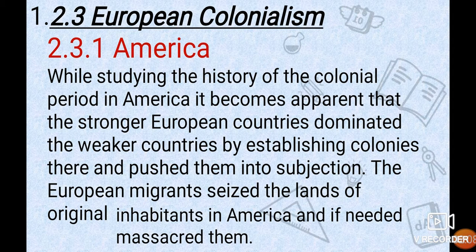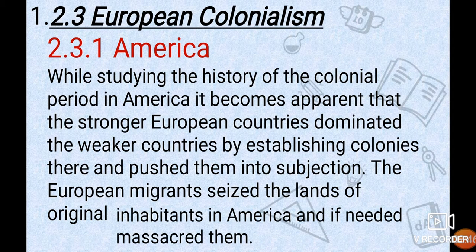At that time, those who were strong financially and militarily, the stronger European countries, were ruling the weaker, undeveloped countries, establishing their own colonies over there and pushing the subjects, the local people, the original inhabitants, into slavery.